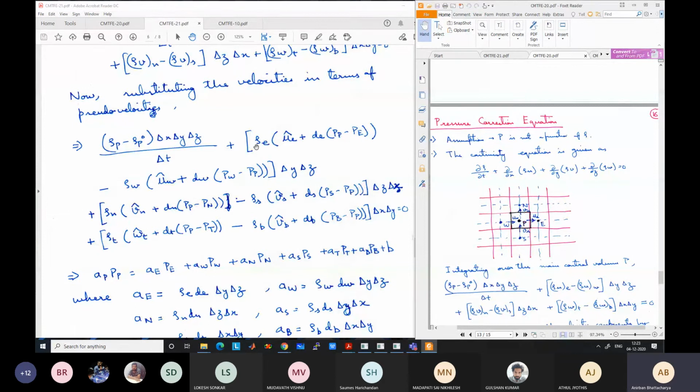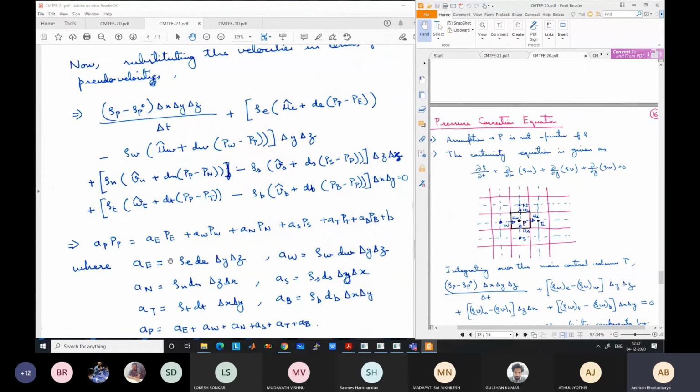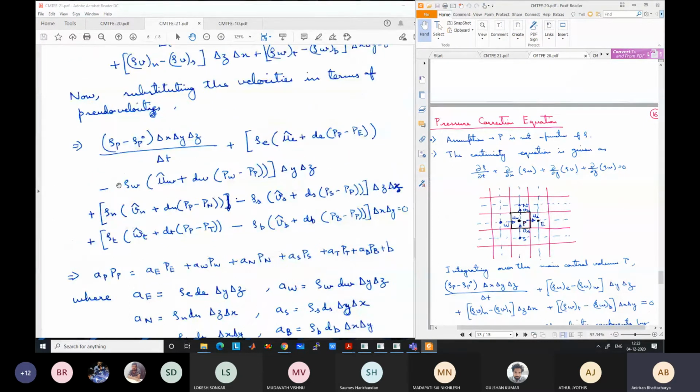Now the negative sign becomes positive on the right hand side. So we can write this as AE PE, where AE is rho E D delta Y delta Z. Similarly, the W term is rho W DW delta Y delta Z. Here this negative sign will become positive on the other side, so you get positive rho W DW delta Y delta Z into PW. And the same for the other equations.